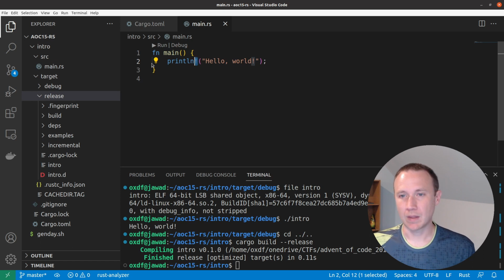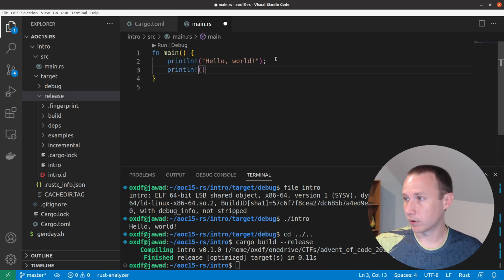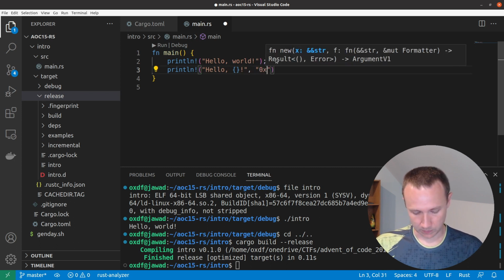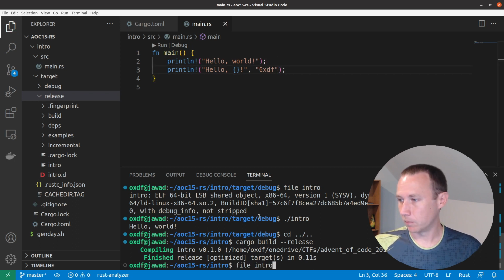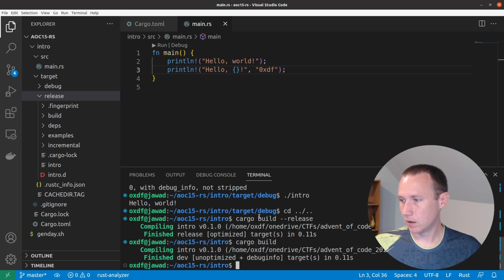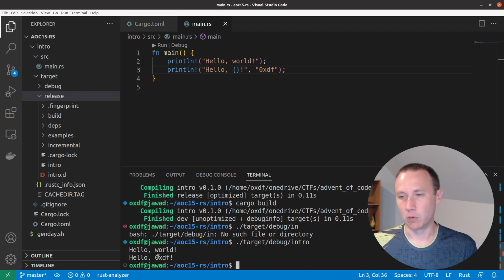The other important thing is a macro can have a variable number of arguments. So I can do another print line here, and we could take this syntax where we say hello, make sure we get our string, and we say 0xdf. And now, oops, let's put the exclamation there. We will go and build this again. And then we can do target debug intro, and run this. And now we have hello world, hello 0xdf.